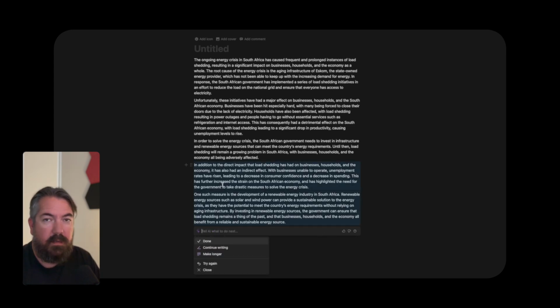You can then make the blog post longer. You can make the blog post shorter. You can summarize it. You can take content from other websites, drop it into a page, write a whole thing, and then go summarize. So the AI tools in Notion seem to be more specific around the content you already have in Notion.